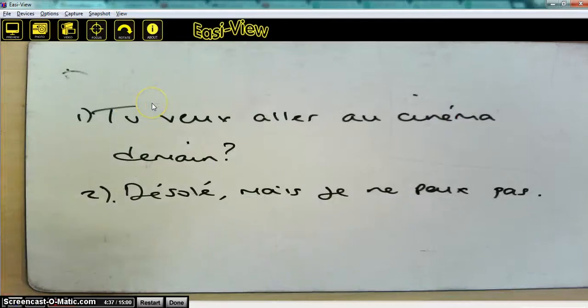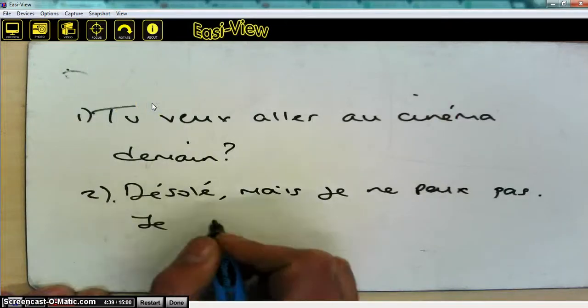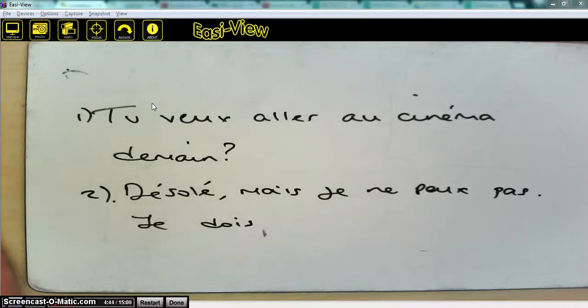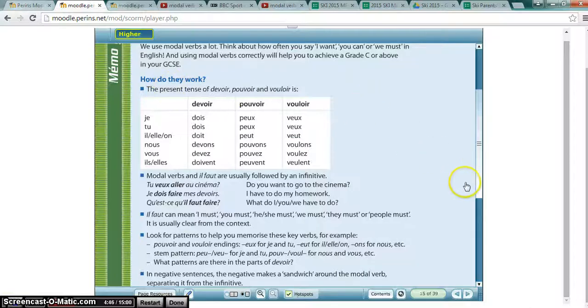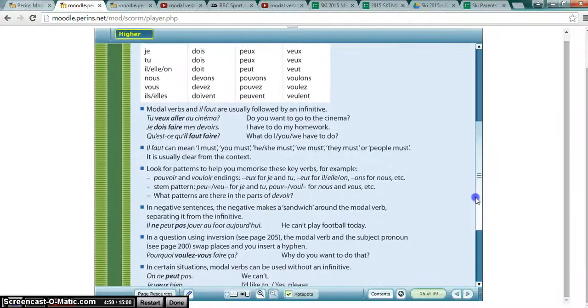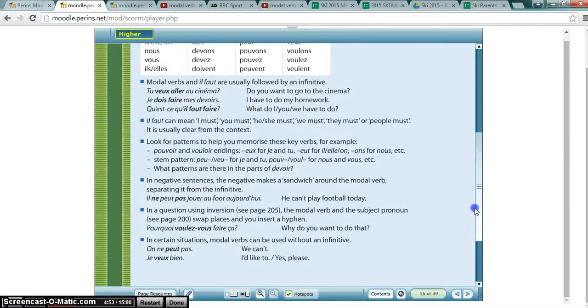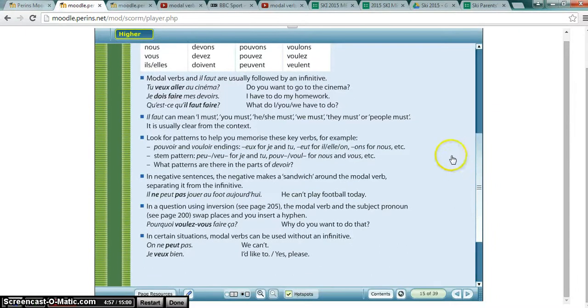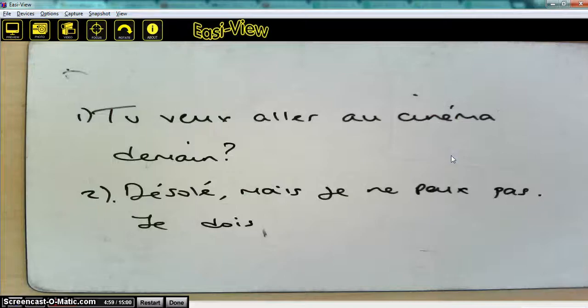So I'm going to add that onto my board here. Je dois tidy my room. Now let's see if that's anywhere on the page, because you never know what's going to be on the page there. And I haven't looked at this in advance. So I'm looking for tidy, and I can't see it. So I'm going to need to look this bit up in the dictionary.